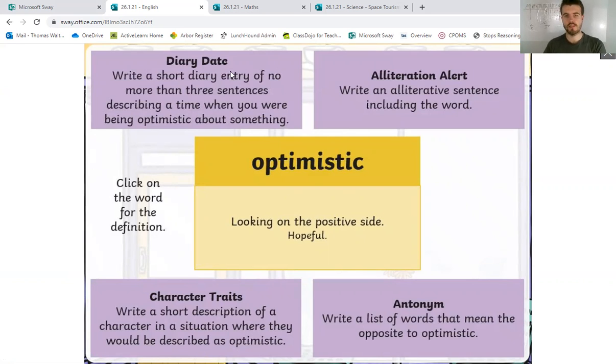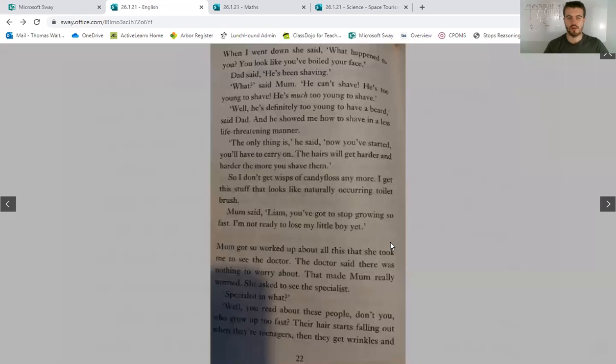So you need to write a short diary entry, write an alliterative sentence, which means lots of words beginning with the letter O, including the word optimistic. Write a short description of a character who would be described as optimistic. Write an antonym, which means a list of words that mean the opposite to optimistic. So have a go at one of those four. And then once you're done, we are going to have a look at our reading.